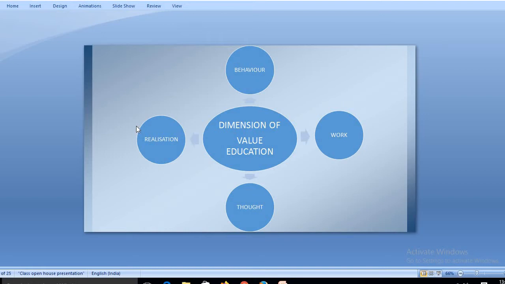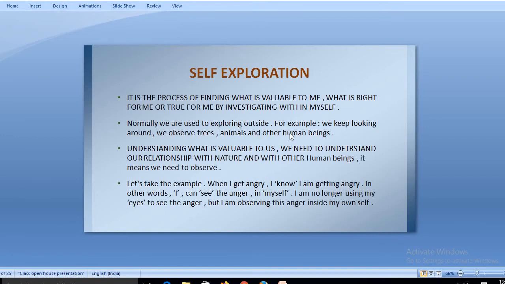So realization is an emotion that is developed with the help of education, so that you are able to realize what you need to do and what not. So these are the traits or dimensions that value education gives to a human being: the behavior, the work, the thought and the realization. Now moving forward, we talk about self-exploration.